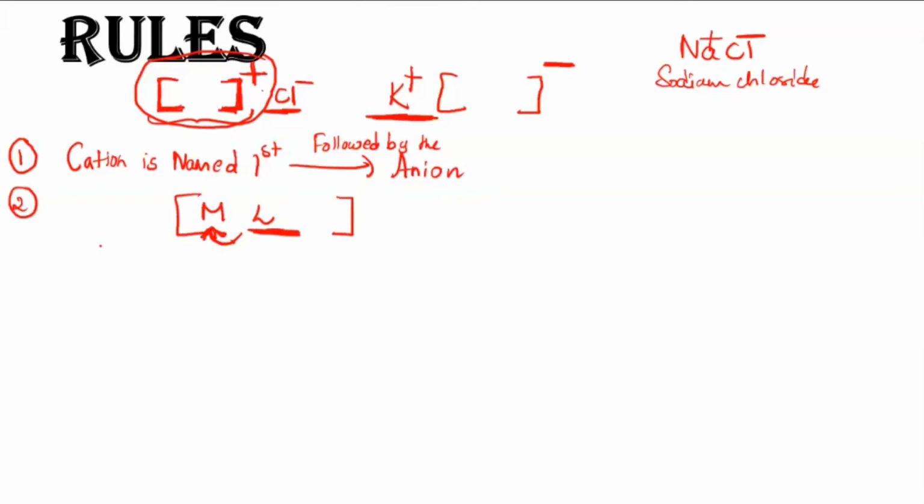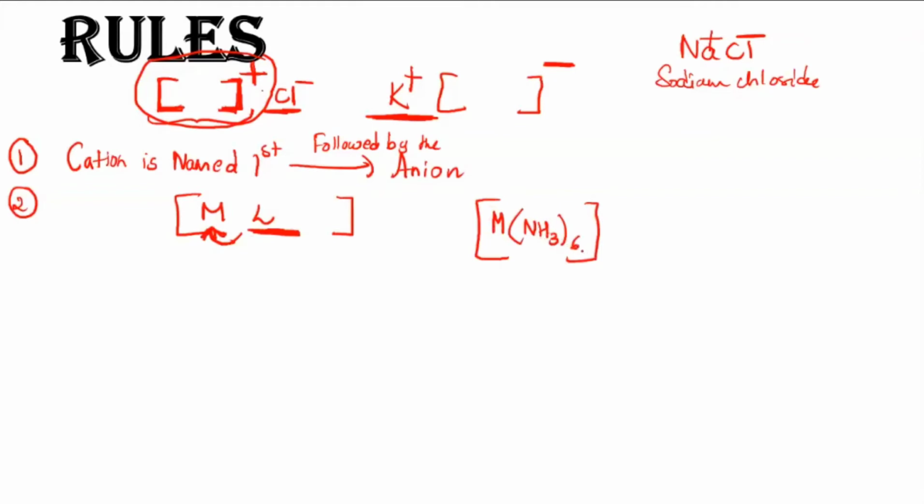Now let's say the ligand is of the same kind. In this particular complex, suppose the ligand present is of the same type. Imagine one metal, randomly I'm taking, and you are having NH3 six times inside this coordination sphere. So then here you have to use a prefix.